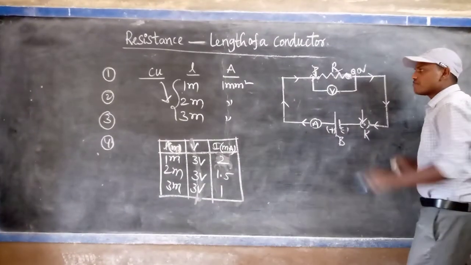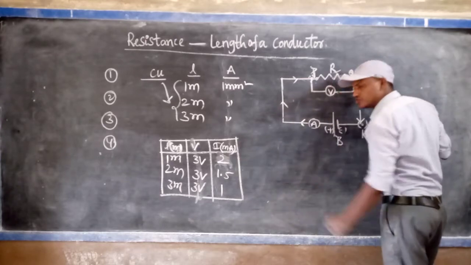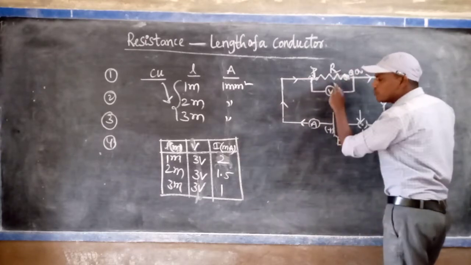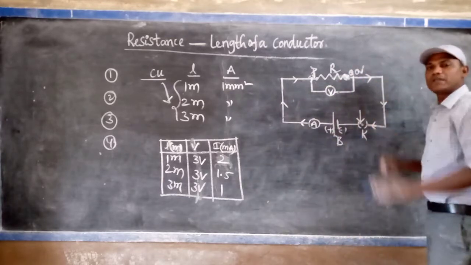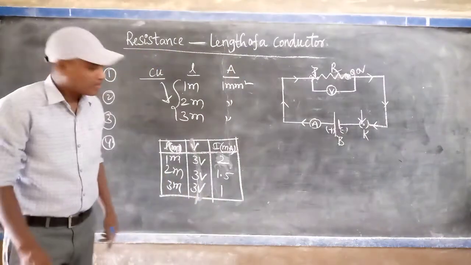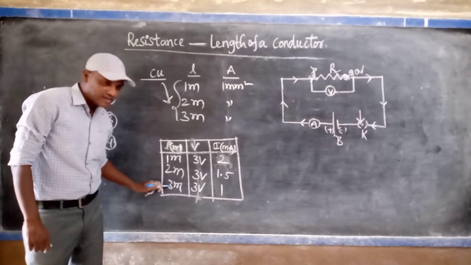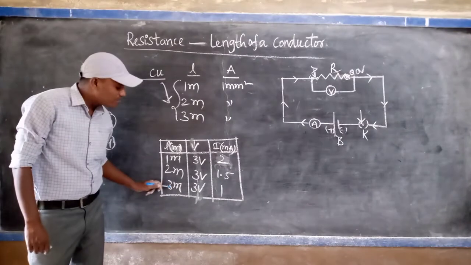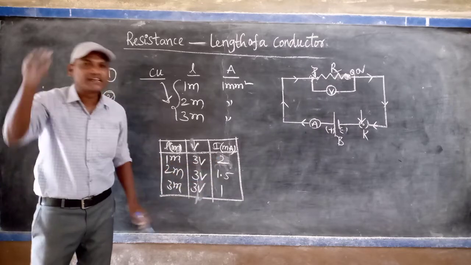So now for the 1 meter length of the wire, how much current will be flowing through it? 2 milliampere. For the 2 meters length, 1.5 only. For the 3, only 1 milliampere. What is the meaning of this? You are observing that if the length of the wire or the conducting material increases, the flow of current decreases.